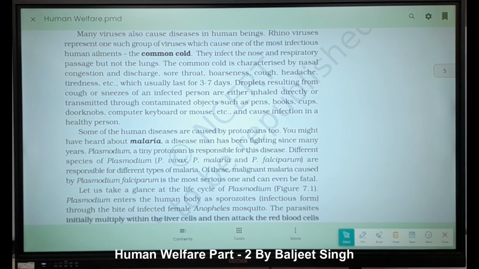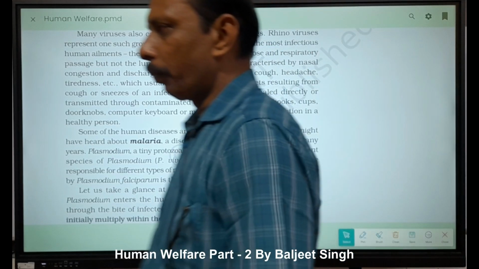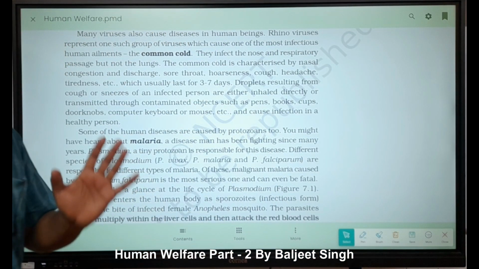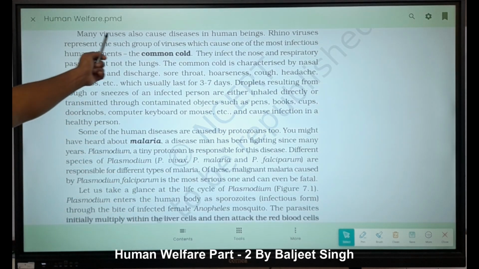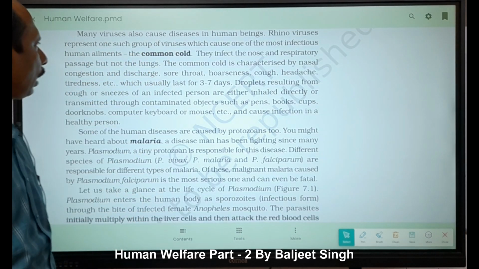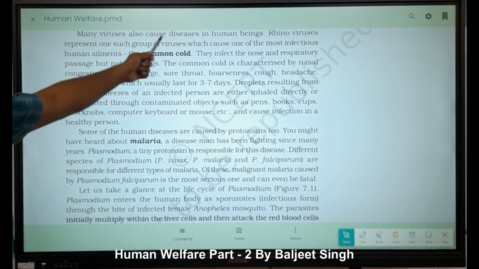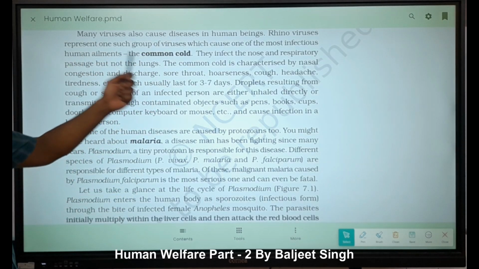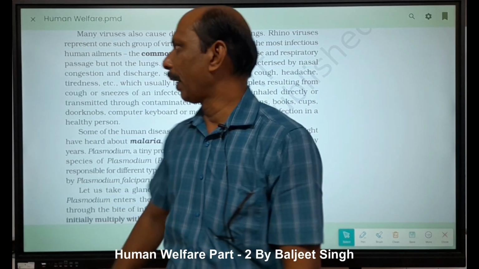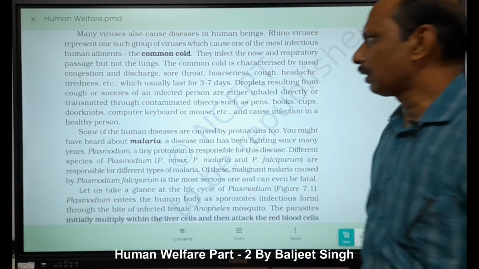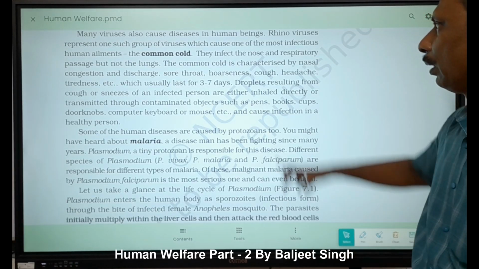Next, viral disease. What viral disease is given here? The most common viral disease is given here. That is the common cold. Many viruses also cause disease in human beings. Rhinoviruses represent one such group of viruses. Rhinovirus means it is a group of viruses, right?